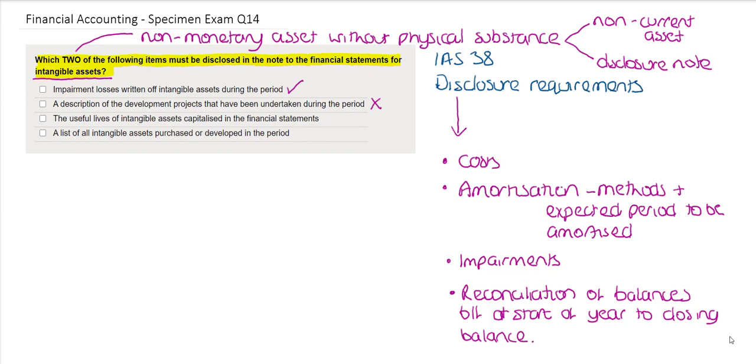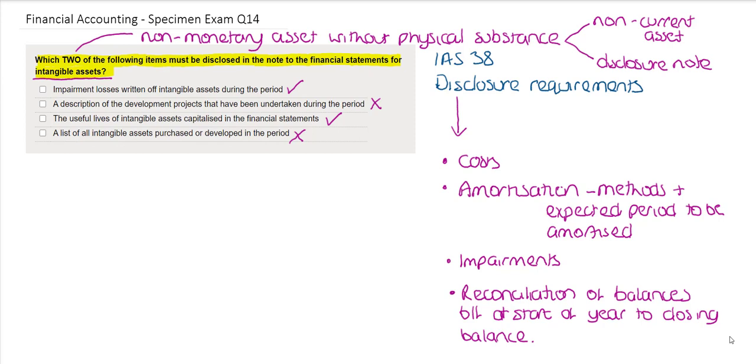The third option is that the useful lives of intangible assets capitalised in the financial statements should be included. This is something we would expect to see in our disclosure note, stating how long the intangible assets are going to be amortized. And then finally, the last statement is a list of all intangible assets purchased or developed in the period. This is the breakdown of the information that would be disclosed in the financial statements, and it is unnecessary to have that much detail included.